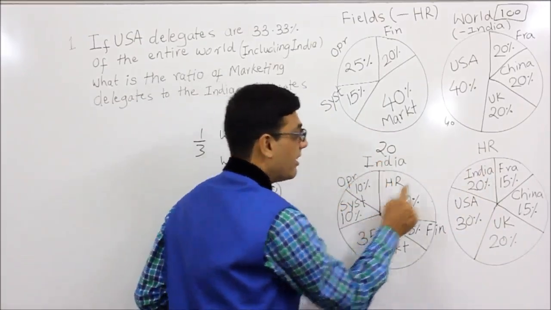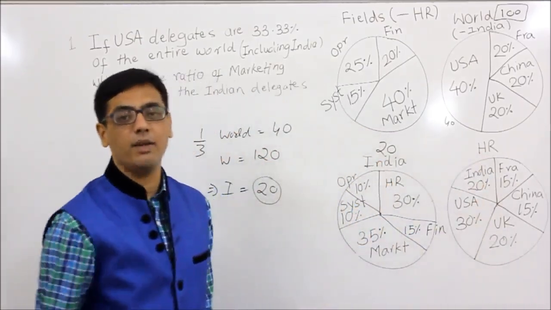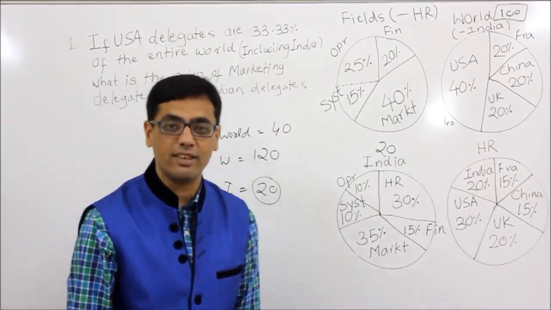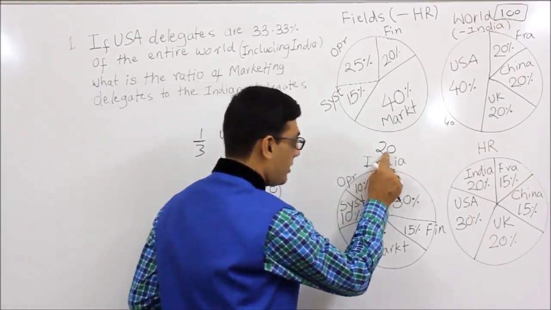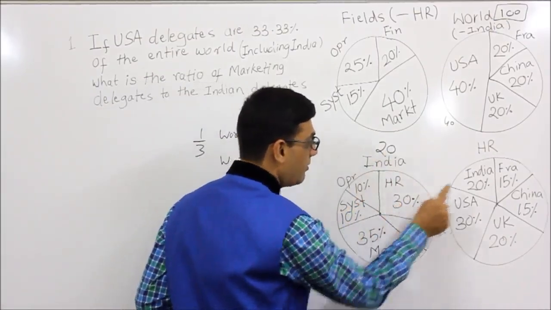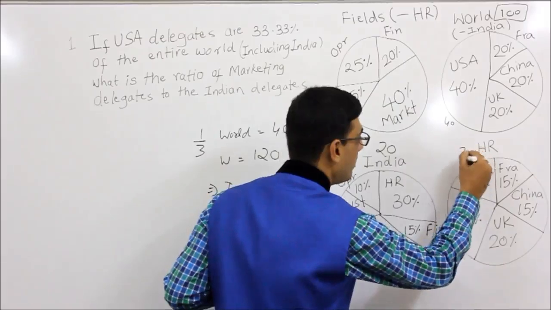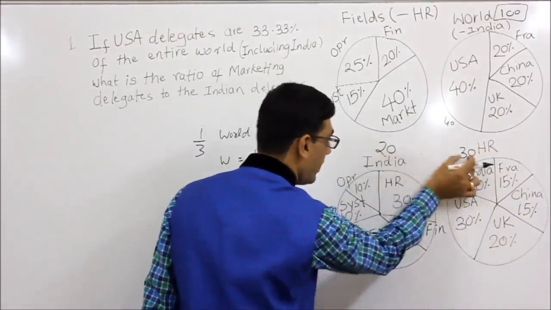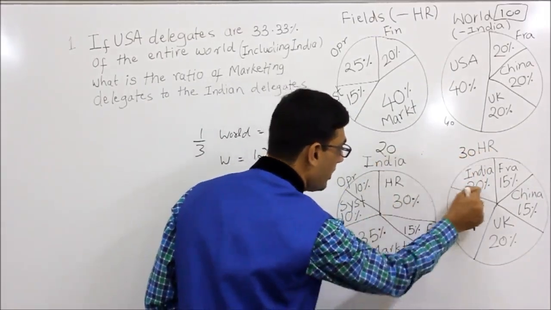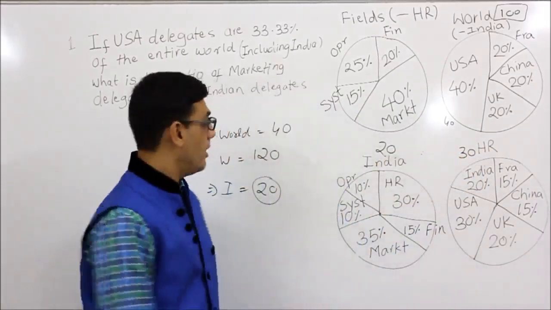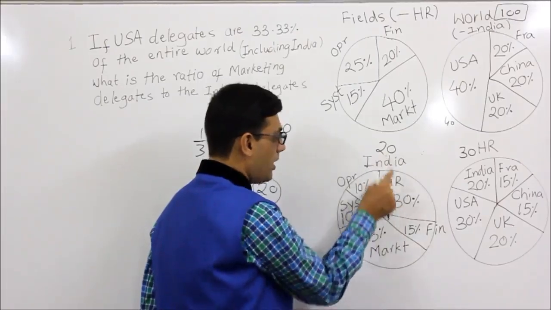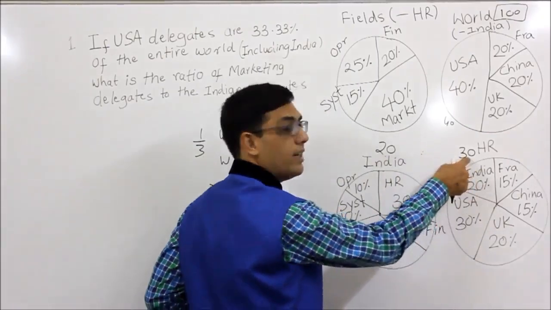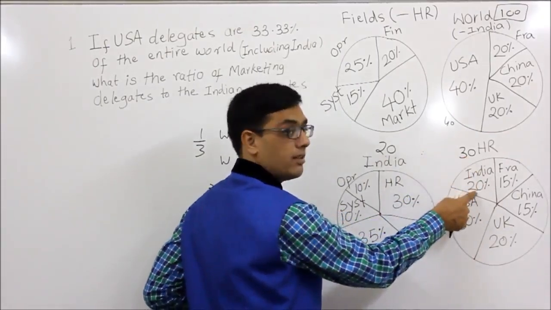India HR India, they should be exactly the same number because we are talking about the same people, Indians who are HR delegates. So India, if it is 20, this is 30% and this is 20%, that means this is 30. Please understand. So the ratio of India's to HR will be definitely 2:3. So that 30% and 20% become same. So 30% of that 20 becomes 6, and therefore if this is 20%, it is 6, therefore it is 30. So 20% is again 6.